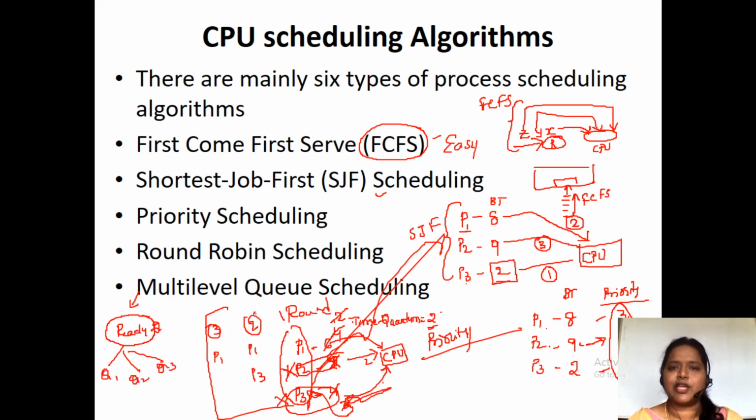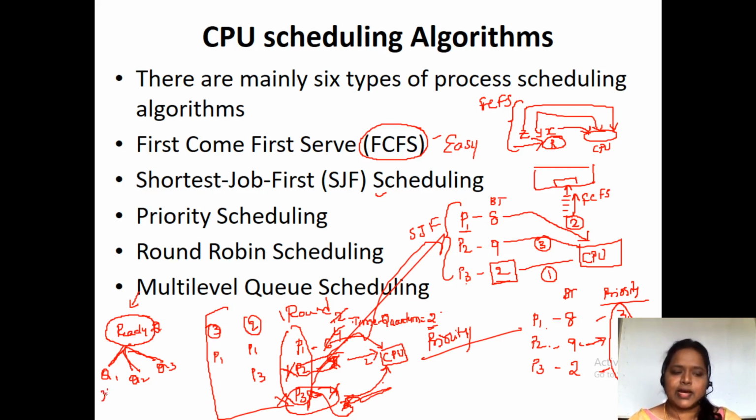So in multi-level queue scheduling, previously we used to have only one ready queue, but now we are dividing this ready queue into a number of queues. And how do we place the processes? Processes with similar characteristics are placed in one queue.